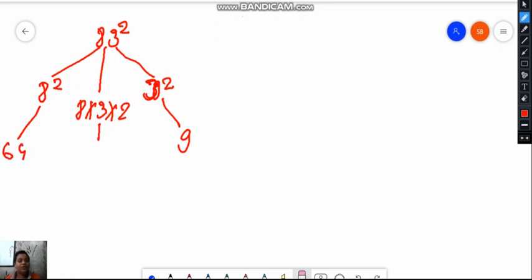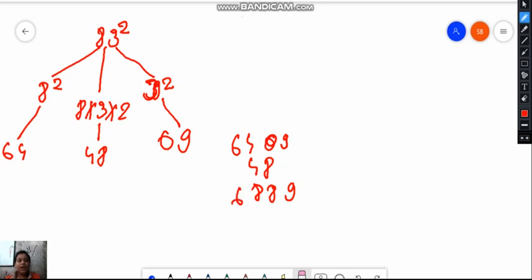and 8 into 3 into 2 is 48. Okay, so we will do this like this: 64, 48 and 09, because we write 09 as it is a single digit. So we will add 9, 0 plus 8, 8, 4 plus 4 is 8, and here comes 6. So 83 square is equal to 6889.